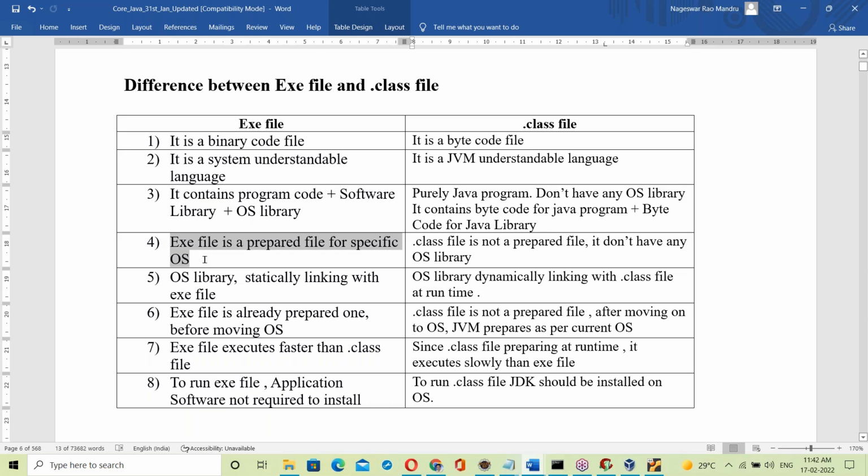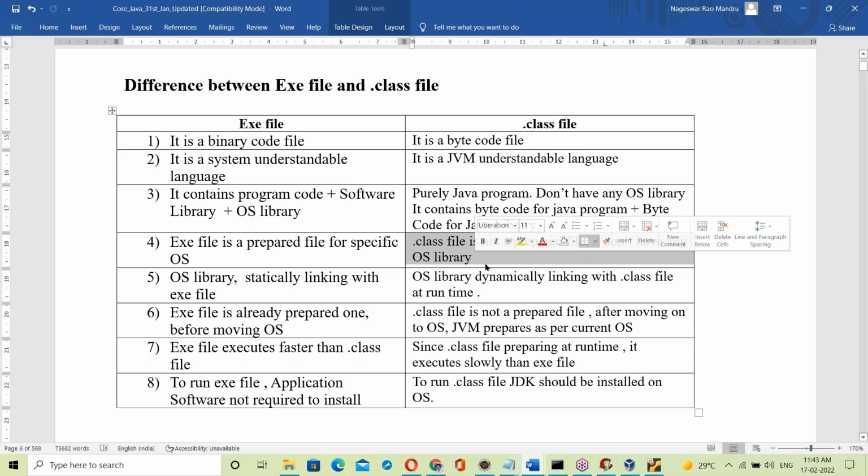So the exe file is a prepared file for a specific OS. It is already linked with the OS library. A Windows based exe file runs on Windows OS, a Linux based exe runs on Linux OS, and a Unix based exe runs on Unix OS. The dot class file is not a prepared file. It doesn't have any OS library.